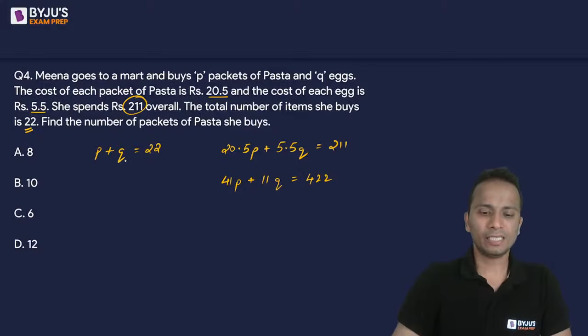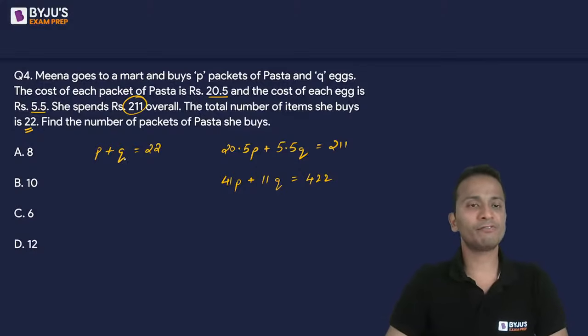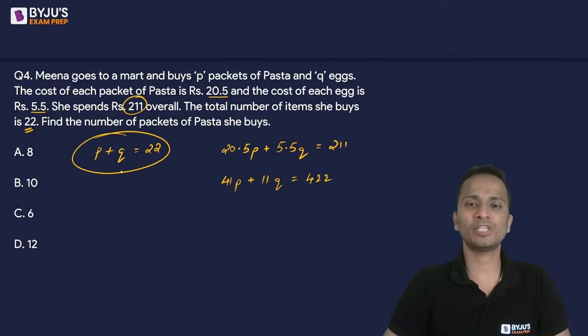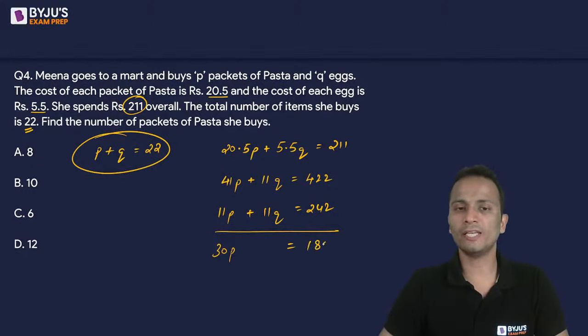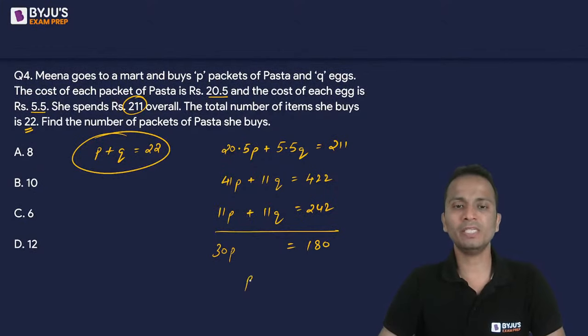Then first equation, I have it in front of me. P plus Q is equal to 22. So I can multiply the first equation by 11. Okay. So 11P plus 11Q is equal to, so basically 121, 242. All right. So this is the equation. Now you can simplify them. Just subtract these equations. So 41 minus 11 will be 30p is equal to 180. The value of p comes out to be 6.